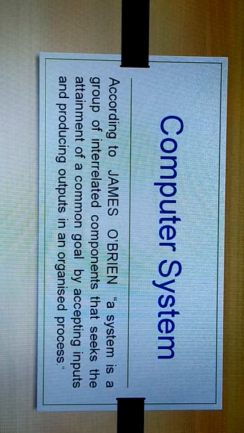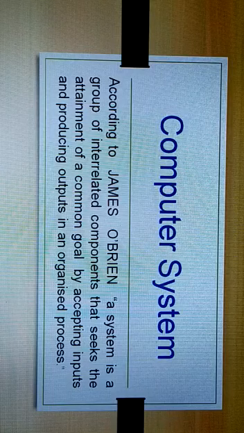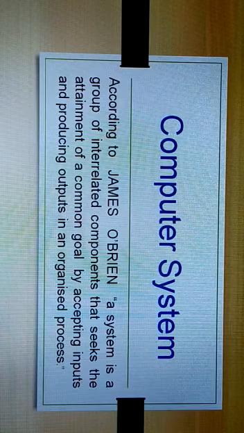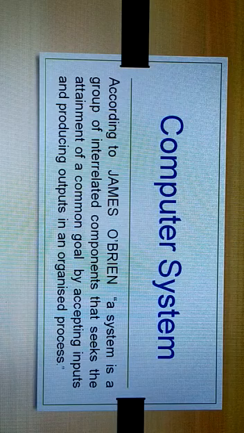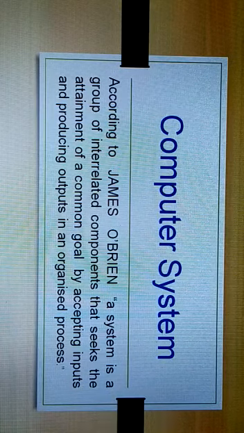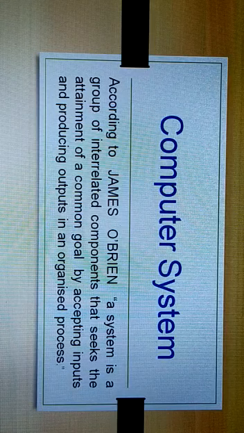For example, the human body is also a system. There are several subsystems like the digestive system, respiration system, etc. When all these subsystems work together, then only the goal of the body is accomplished.